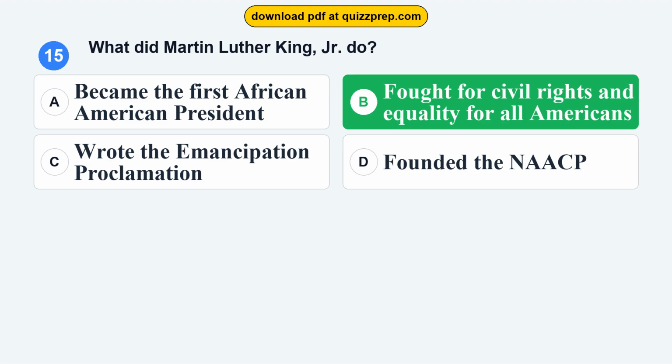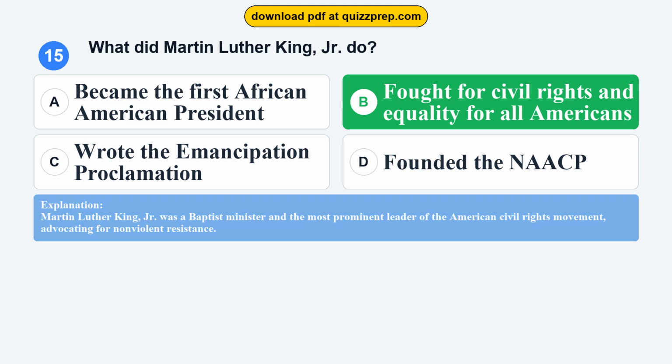The correct answer is option B, fought for civil rights and equality for all Americans. Martin Luther King, Jr. was a Baptist minister and the most prominent leader of the American civil rights movement, advocating for nonviolent resistance.